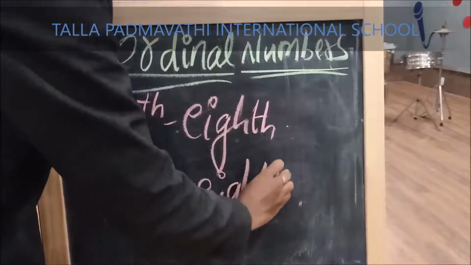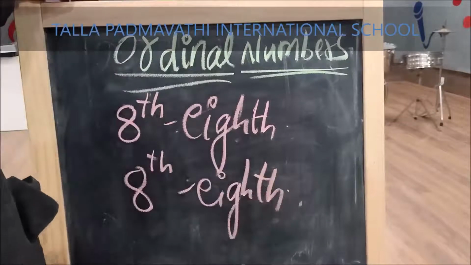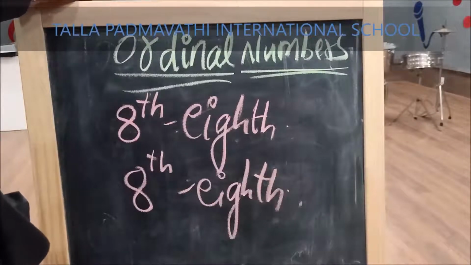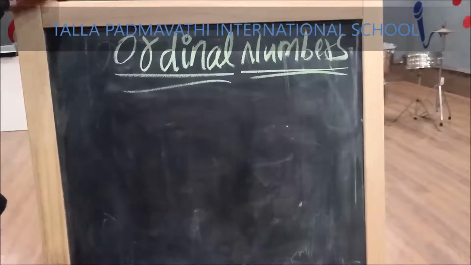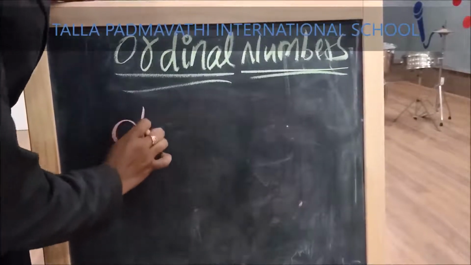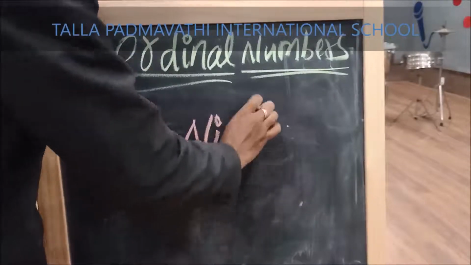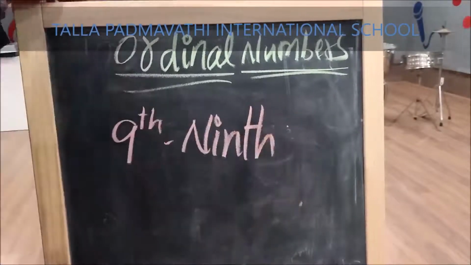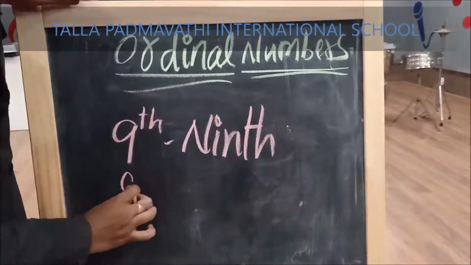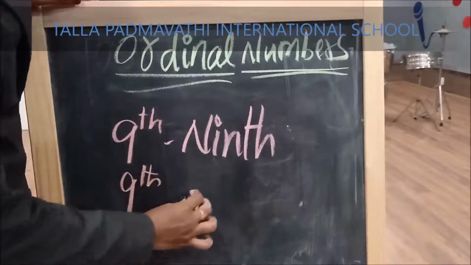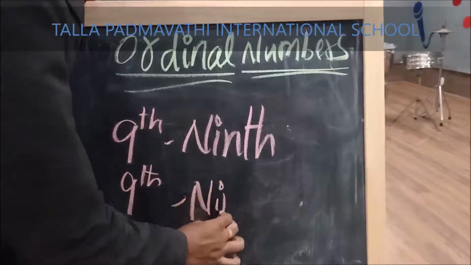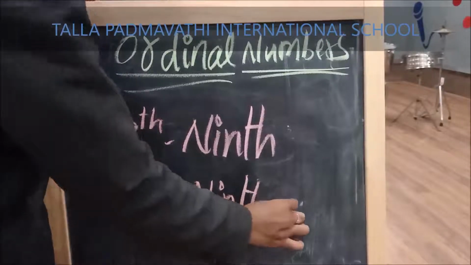After eight, children, ninth. NINTH. Ninth. I repeat, NINTH. Ninth.